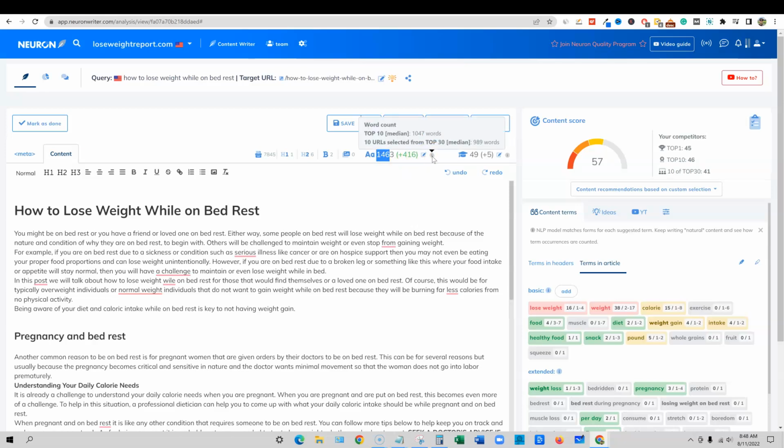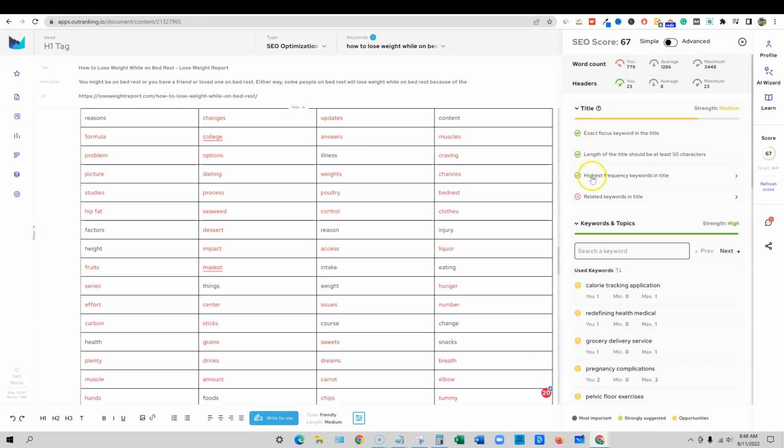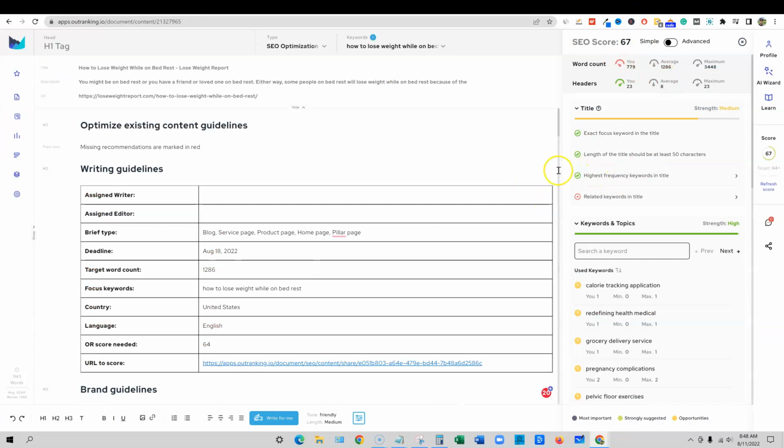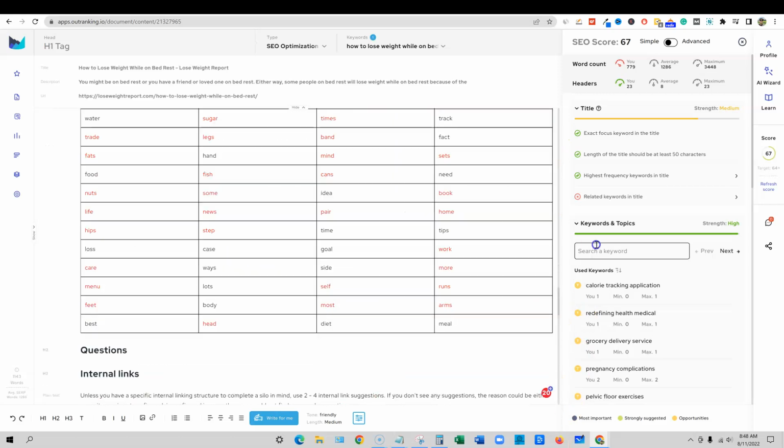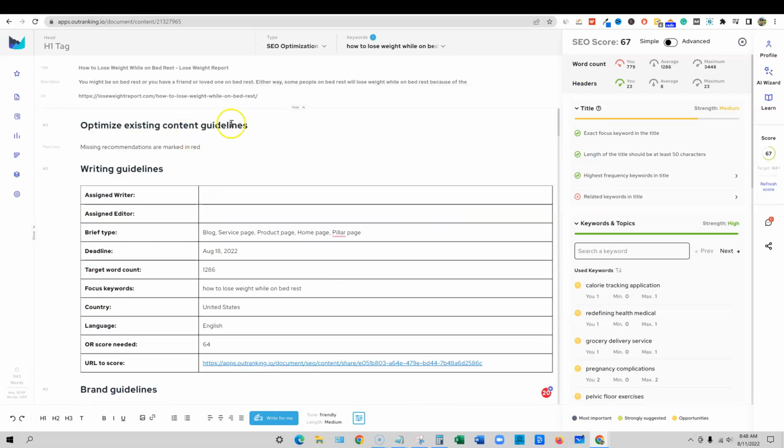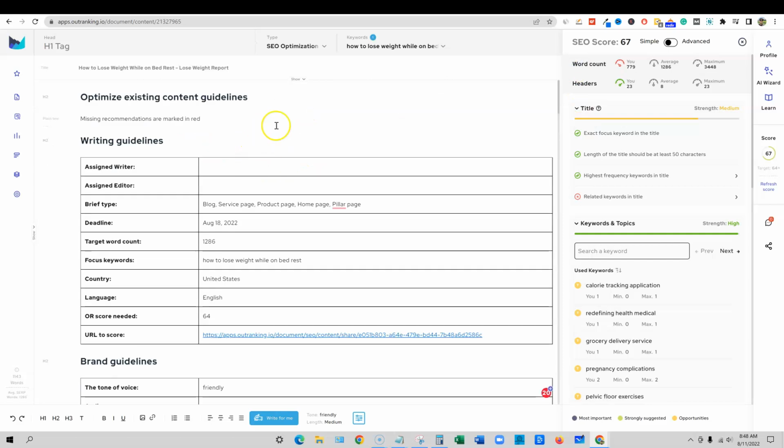It says right there, 989, top 10 medium, 1,047 words right there. You have to actually hover over the I button. So 1,000 words. Go into Outranking. Where's the actual article? This is not the actual article that they pulled in. So I'm not really sure what's going on with this.